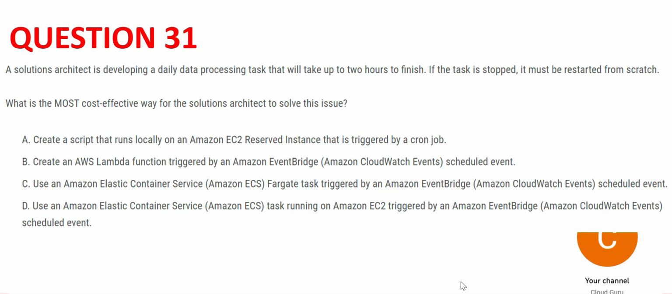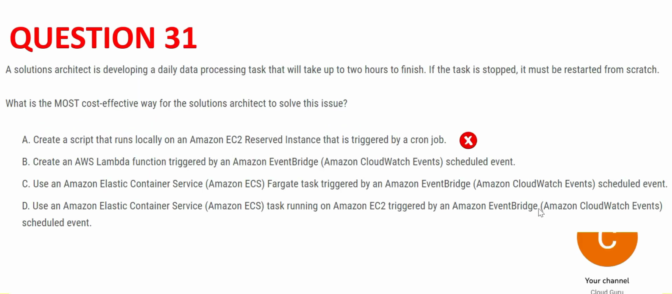Now these are the 4 options. Quickly scan the options. ECS is more cost effective than EC2. So A is wrong. Our task takes 2 hours to run. Hence B is wrong because Lambda can only execute for 15 minutes. Now C and D have similar options, but one of them is correct. If you see, D is using ECS as well as EC2. C is only using ECS.